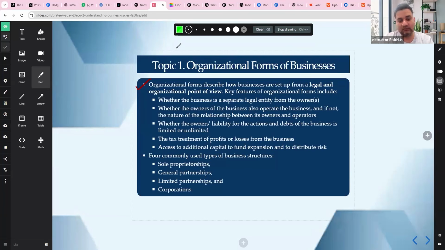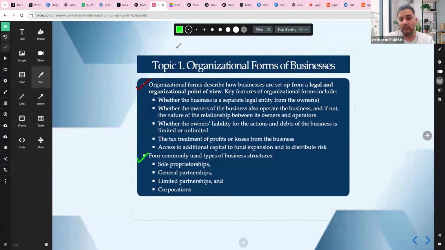Owners may run it themselves when it is a small business, or owners appoint managers when it's a corporation. What is the owner's liability? Unlimited liability: owners pay business debt from personal assets. Limited liability: losses limited to the investment amount. Tax treatment: profits may be taxed only once, passed through, or twice, at the corporate level and shareholder level. Access to capital: how easily the business can raise money to grow.